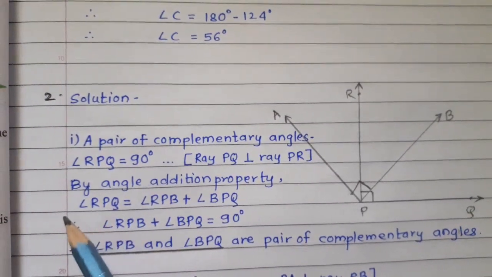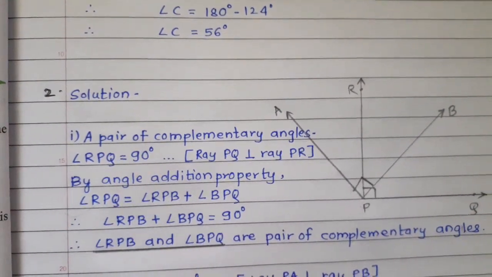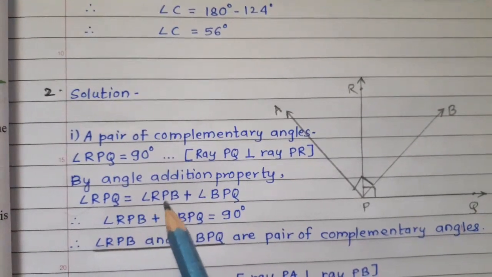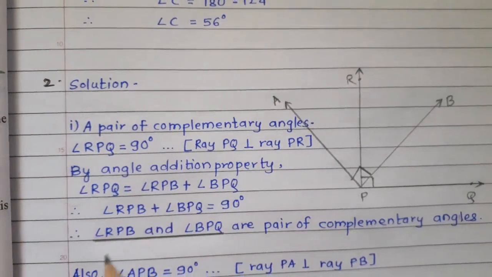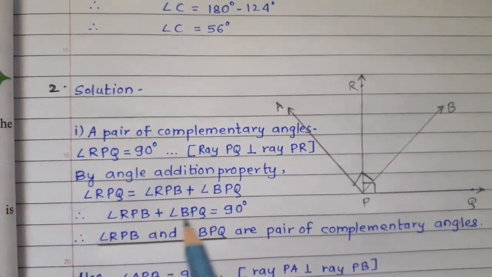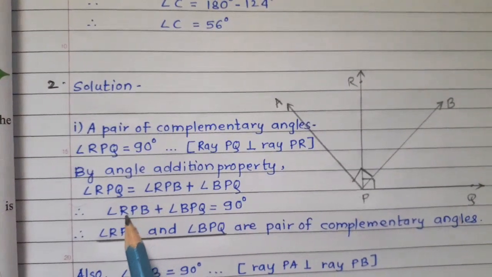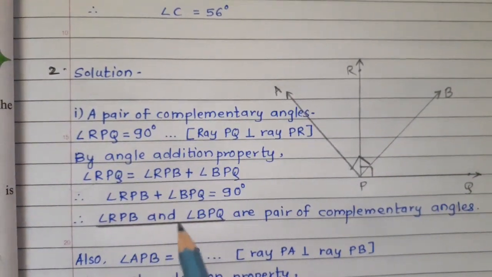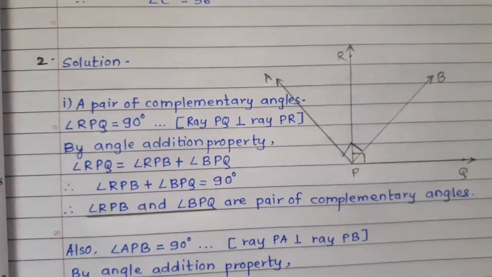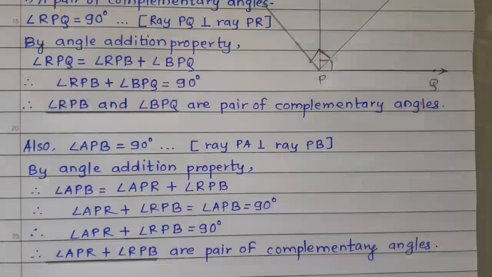So we know that the measure of angle RPQ is 90 degree. Therefore angle RPB plus angle BPQ is equal to what? 90 degree. So these two angles have addition as 90 degree. Therefore these two angles are complementary angles. So angle RPB and angle BPQ are a pair of complementary angles.